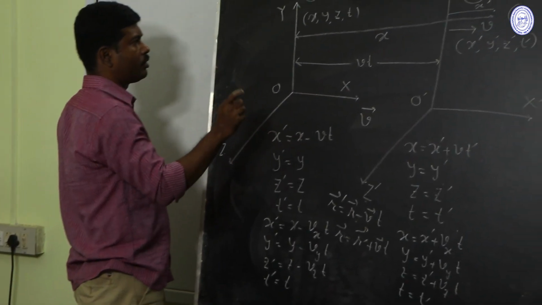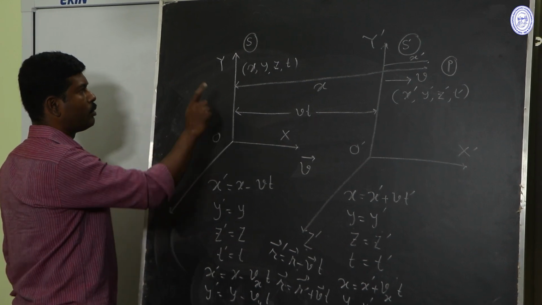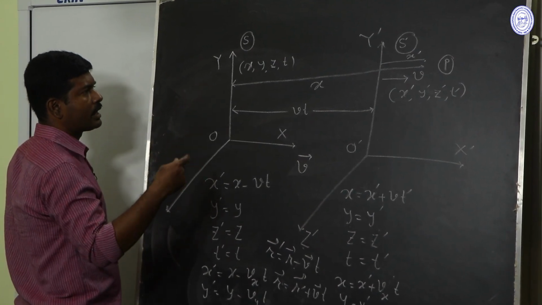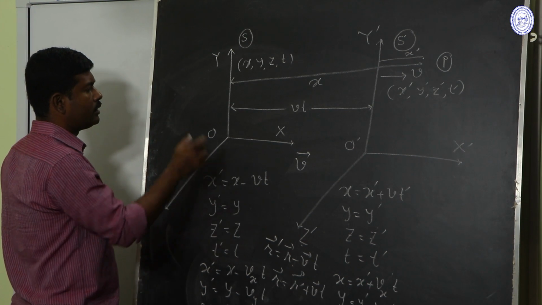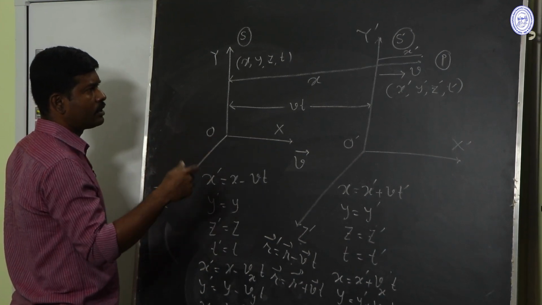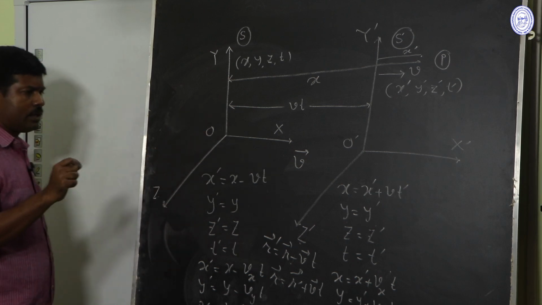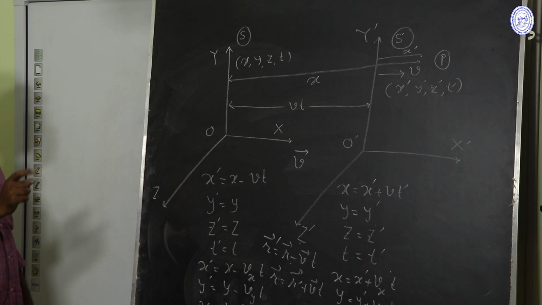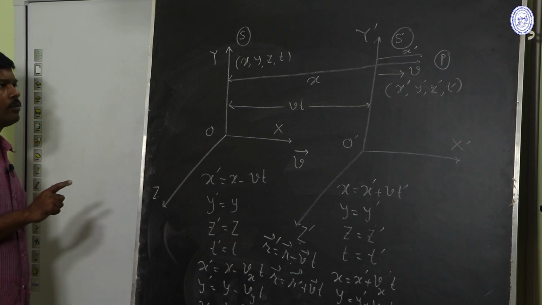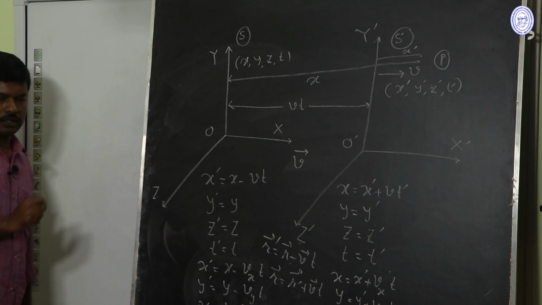The time interval between two events occurring at a particular point, when we measure it with respect to an observer in S frame and with respect to another observer in S dash frame, will be the same. The time interval between two events with respect to two observers, one in S frame and another in S dash frame, will be equal.